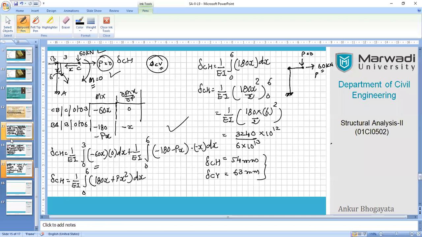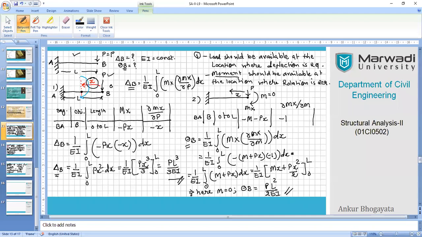So I'm taking a pause for today. I'm stopping this discussion today. Let's have a relook at what we did today. We started the application of energy principle number one, and we applied the concepts first when the force is available at the point where we intend to calculate quantities like slope and deflection.